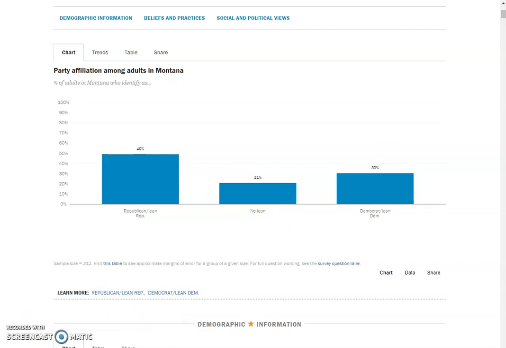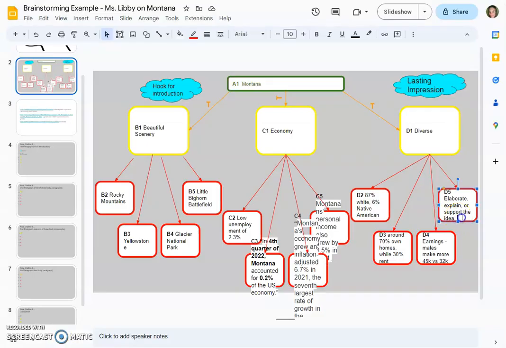So let's see how we can put this into our bubbles. So nearly 50% Republican, 30% Democrat, and 20 neither. Okay, so we can put that in for political diversity. And so now we've got lots of ideas here as far as Montana.